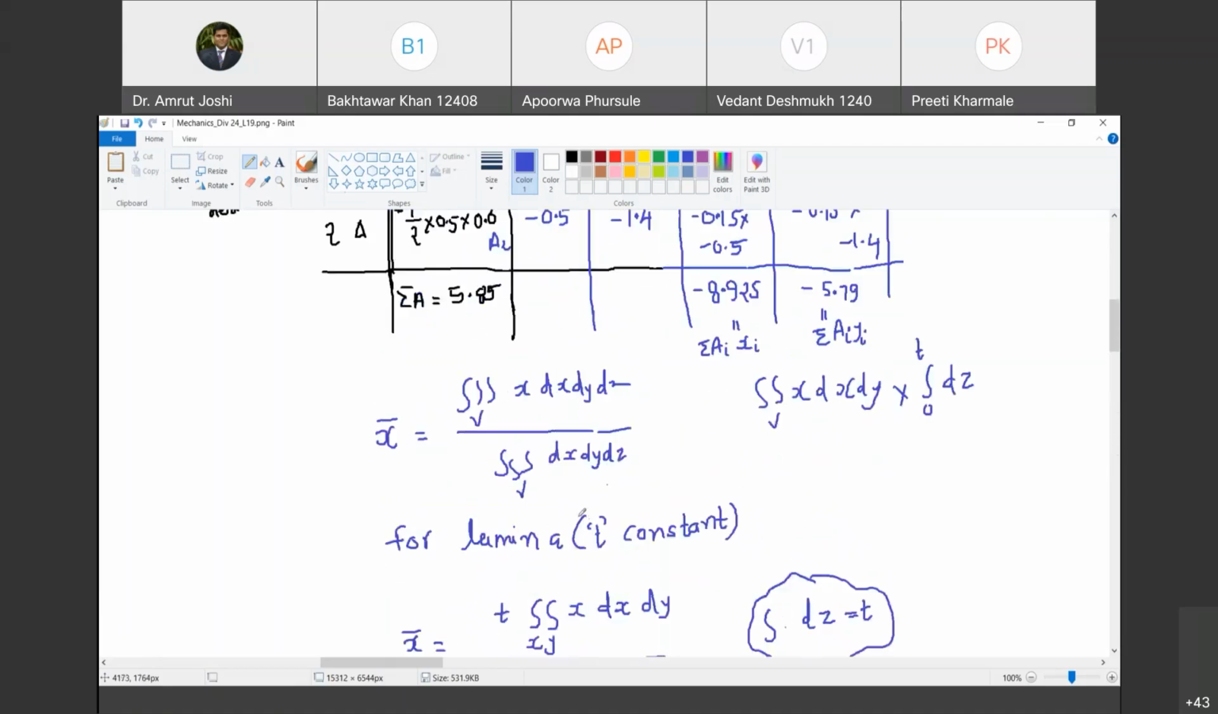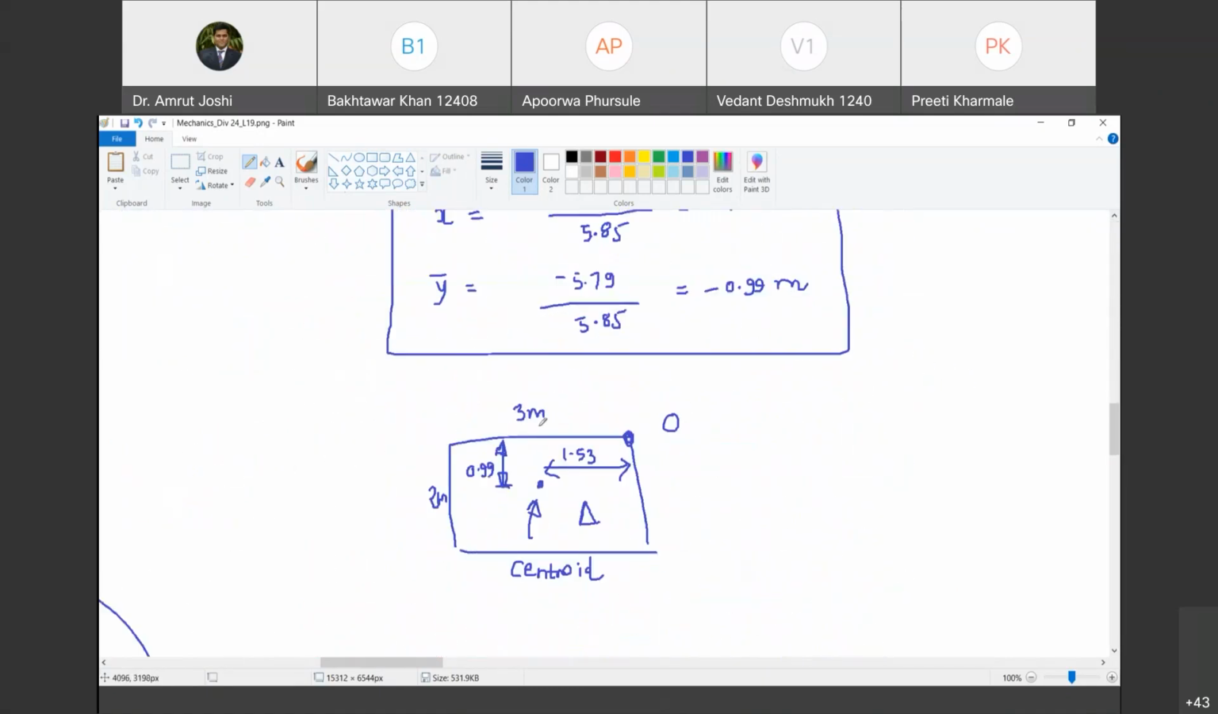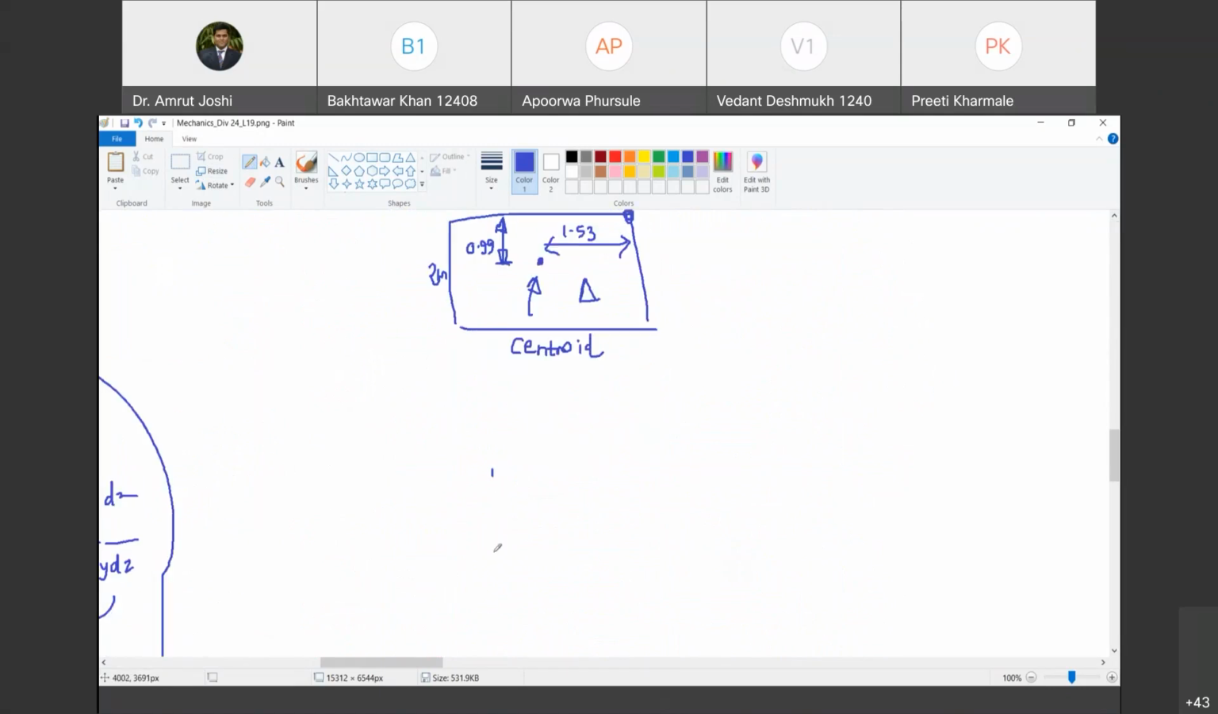So the problem solution is over here, but we have to look at the conceptual part of it. We have to understand this more clearly. So let us do some discussion on the solution's interpretation. Imagine that there would not have been any triangular hole in this plate. Then where would have been its centroid? Tell me.